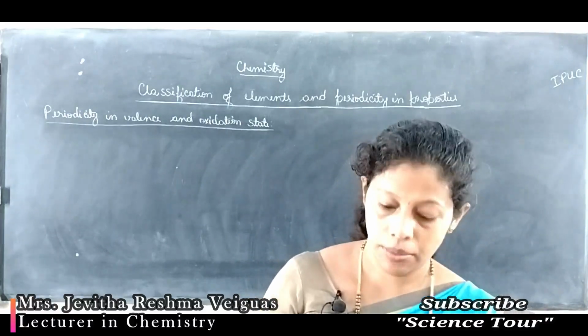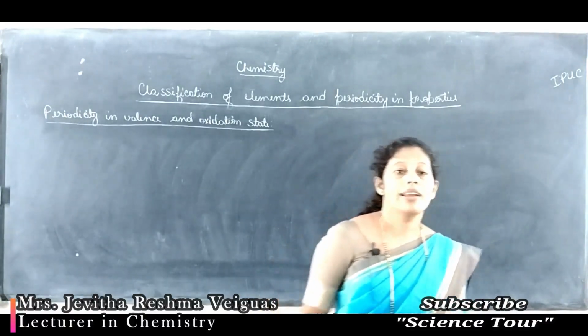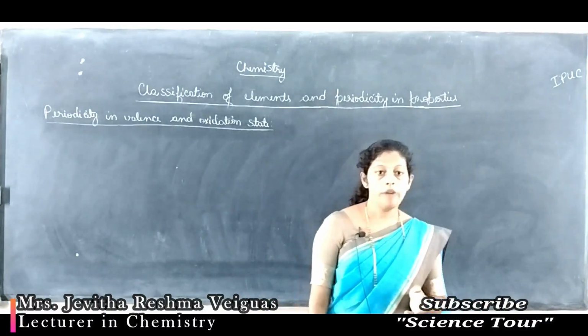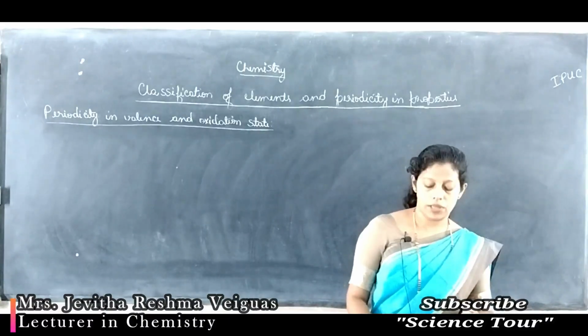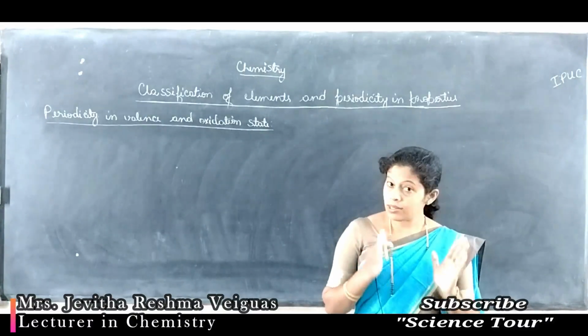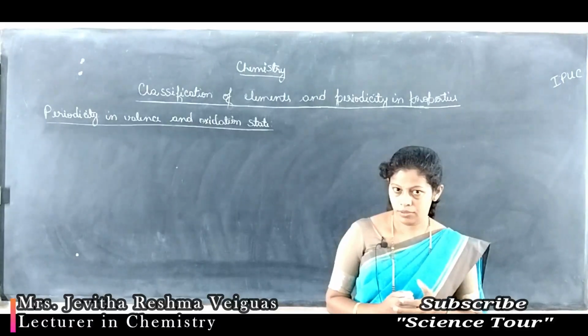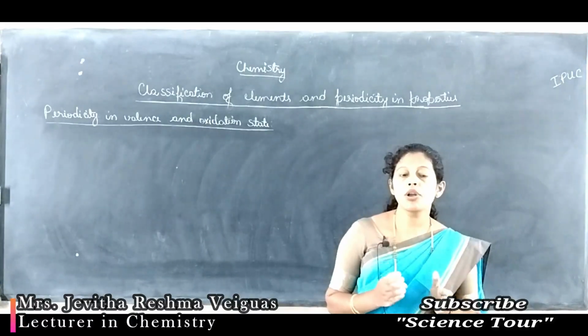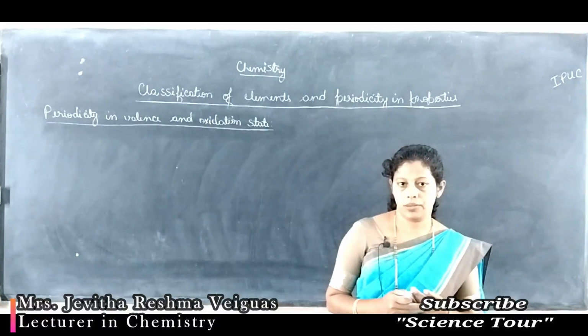Here periodicity means we are studying about a regular repetition of the valence and oxidation state. Periodicity means regular repetition, that is repetition of properties in regular intervals.